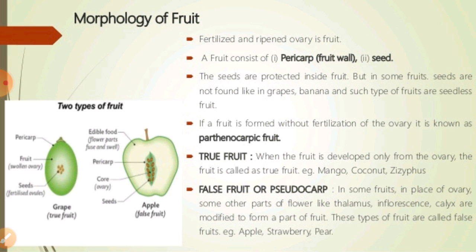All the seedless fruits are parthenocarpic fruits, like banana, grapes, pineapple and so on.